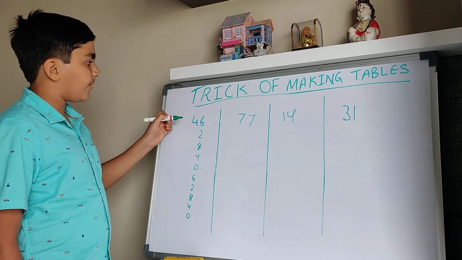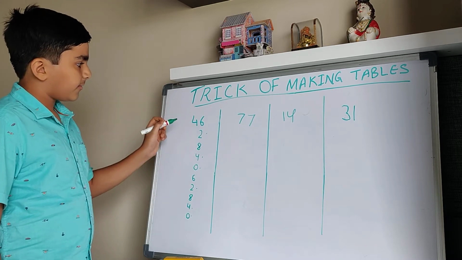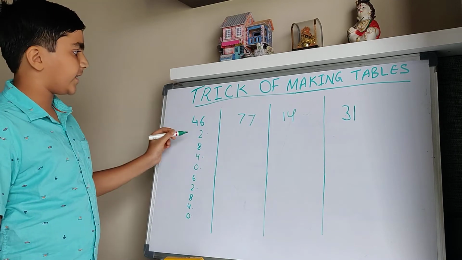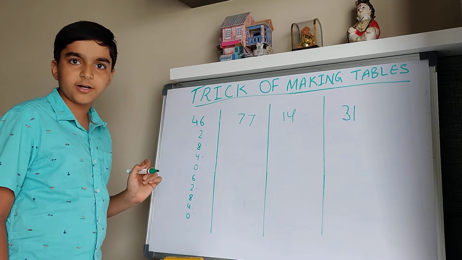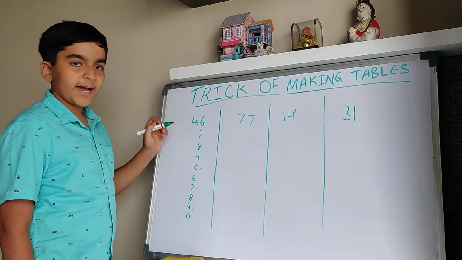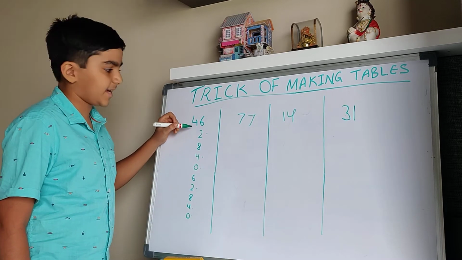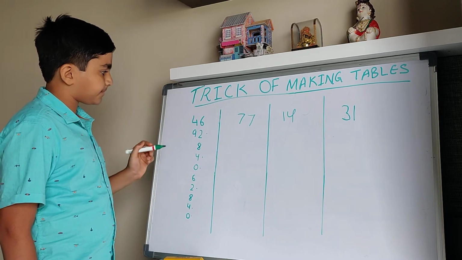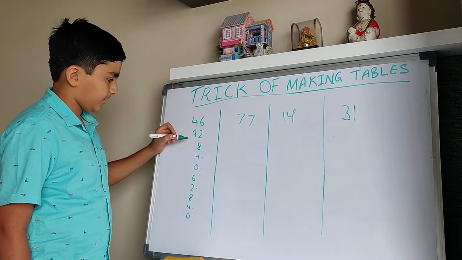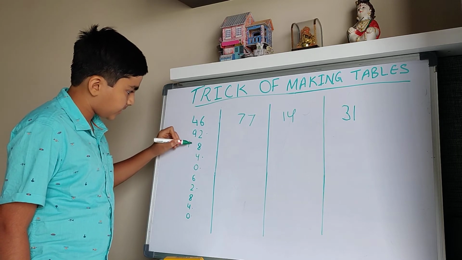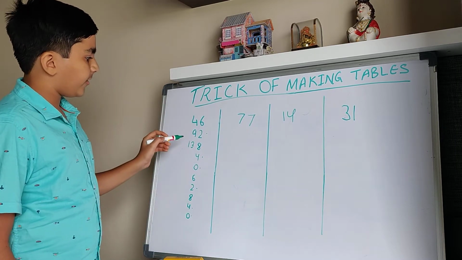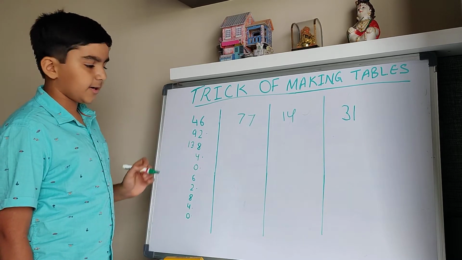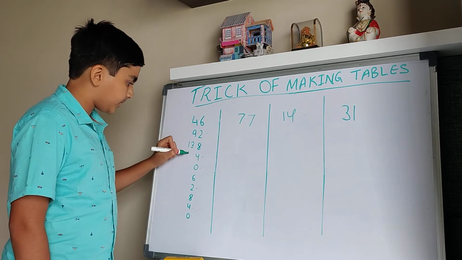Next we will add 4 to 4 again. Then 4 plus 4 is 8 and here is one reminder. So it will be 9 because 8 plus 1 is 9. So write here 9. Then add 4 to 9 again. So it will be 13. Write directly here 13. Then we will add 4 to 13. It will be 17 plus here one reminder. It will be 18.